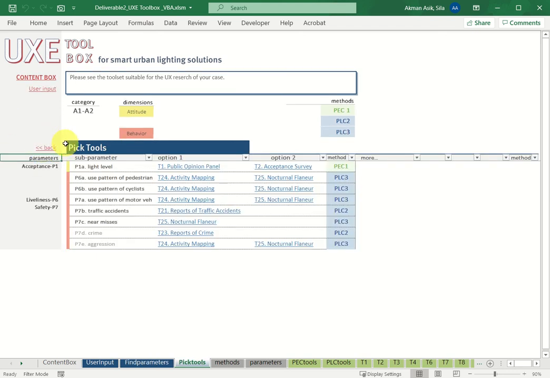The next step is picking the tools, and in line with the 2 dimensions and 3 evaluation methods, measurement methods, the Toolbox offers several tools for the specific case. In the attitude dimension, the acceptance of light level needs to be measured, and there are 2 options for it, 2 tools for it. Let's check what these options are.